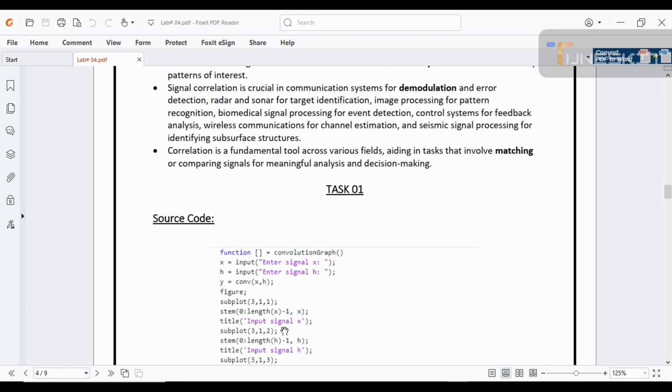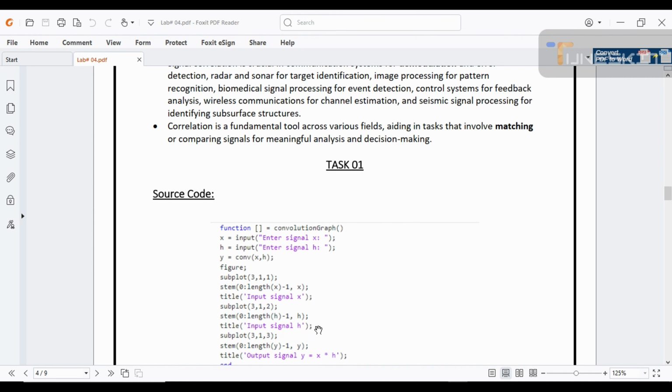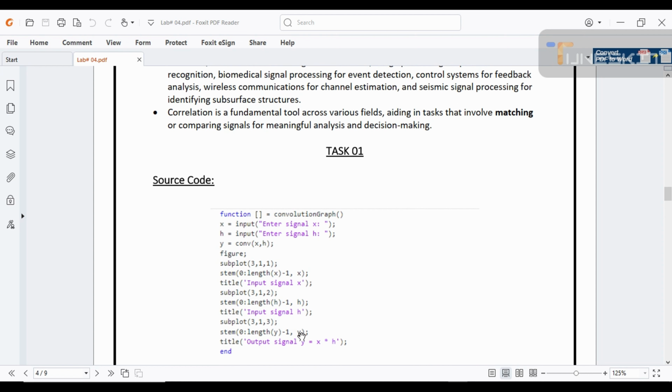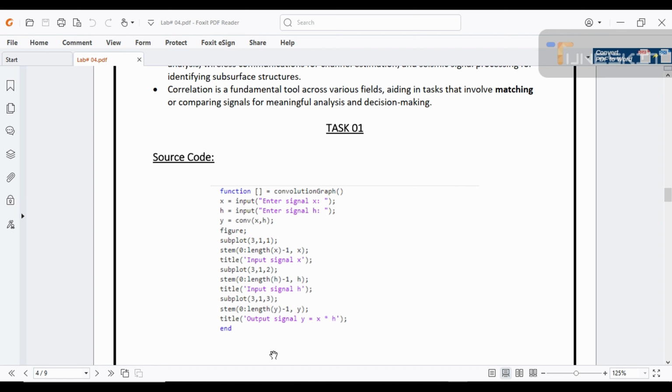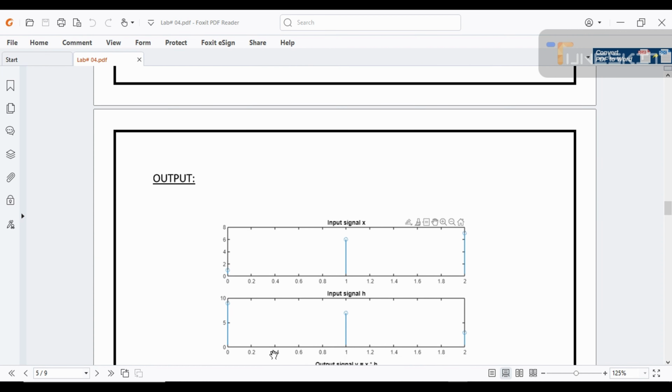Then use stem for plotting x. Then use title input signal. Then use subplot 312. Then use stem to plot the h signal. Then use title. Then again use subplot and then use stem for plotting the convolution of both the signals x and h. And last we give the title output signal, and at the end the output of this signal is like this.